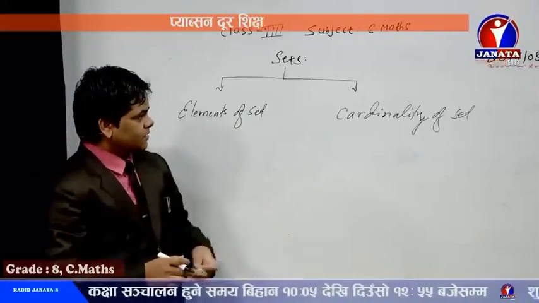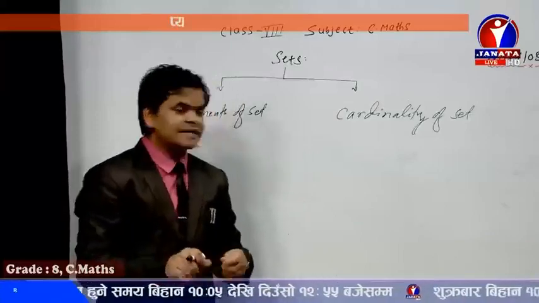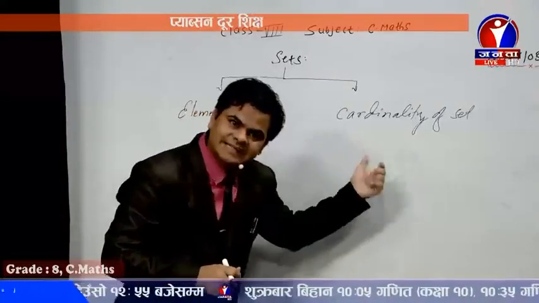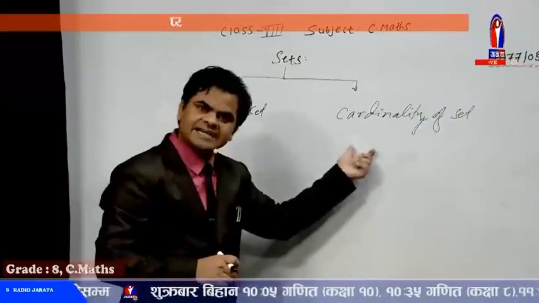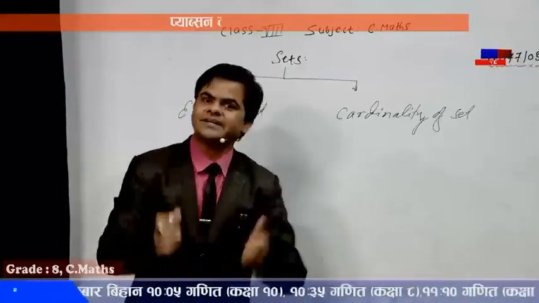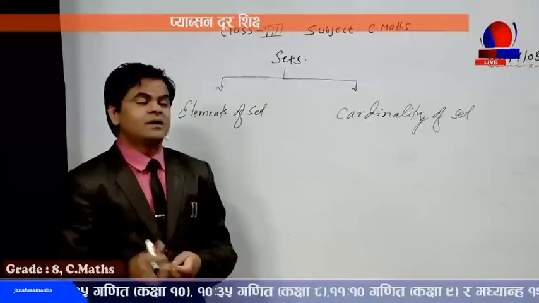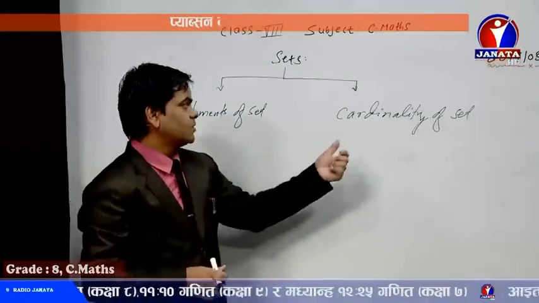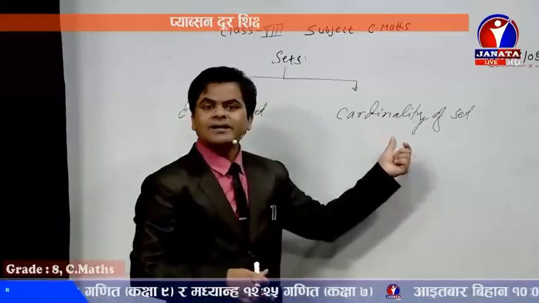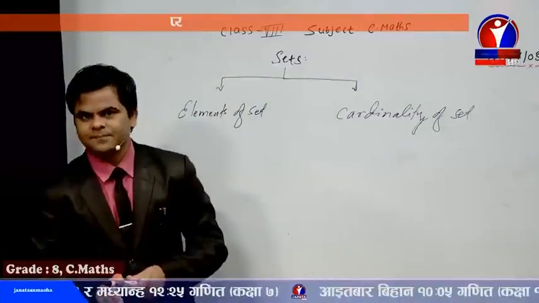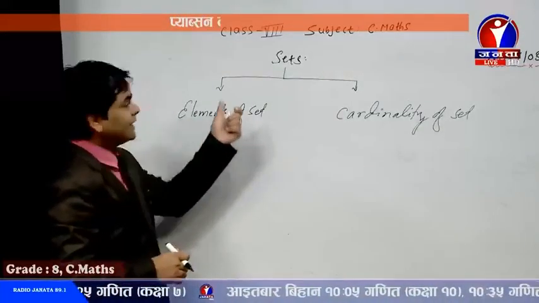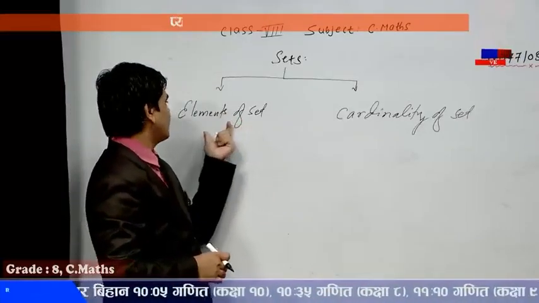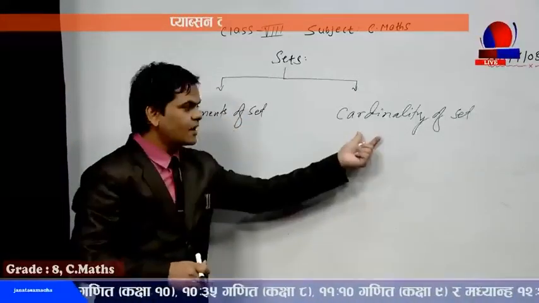And then the course or syllabus in the higher level, that means in class 8, class 9 and 10, as well as in the senior classes, for example in business math and other mathematics books also, the set which you learn is cardinality of set. Today, being in class 8, you need to understand both elements of set as well as cardinality of set.